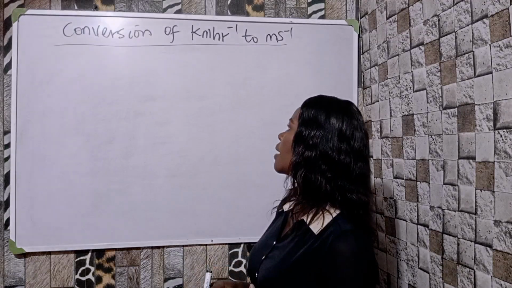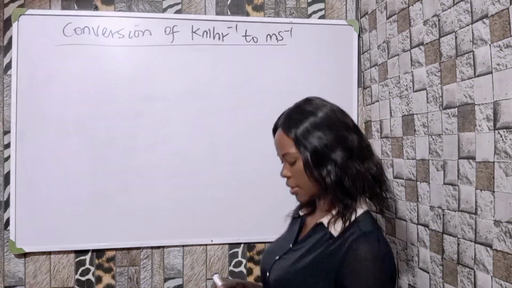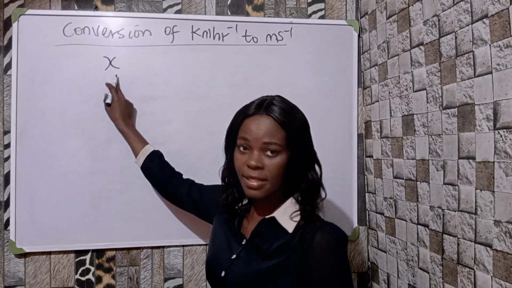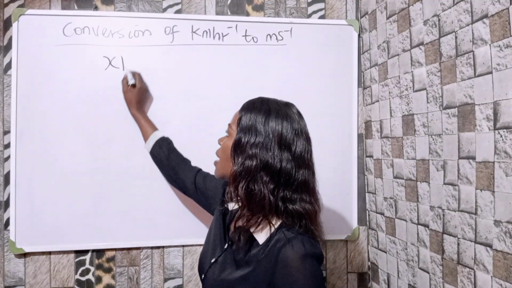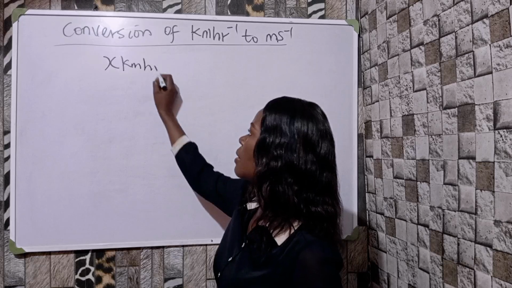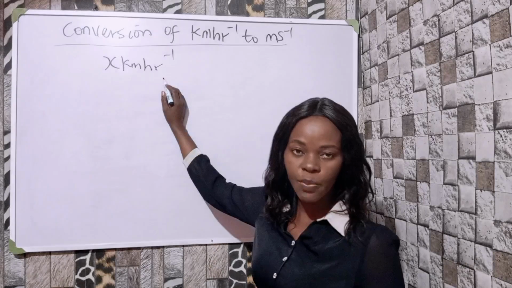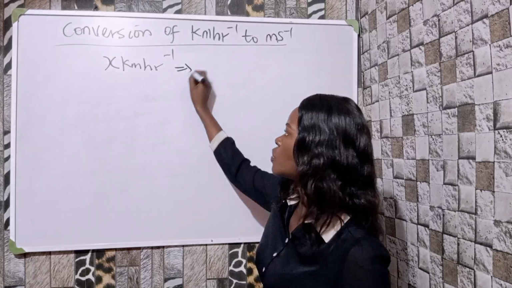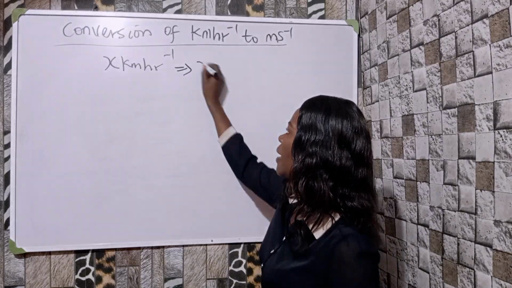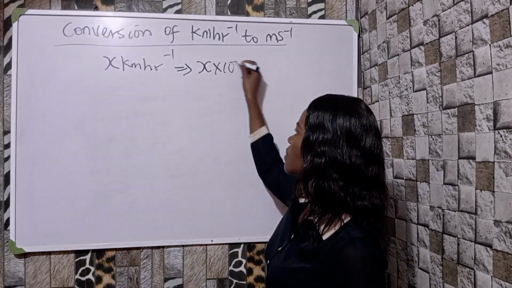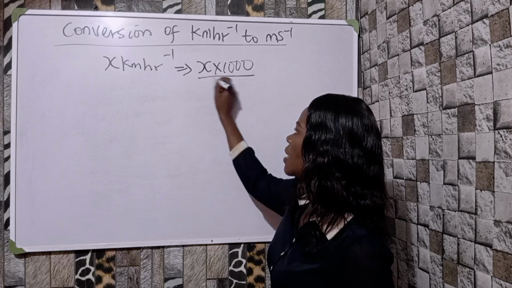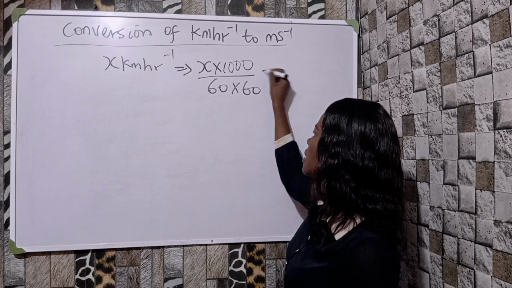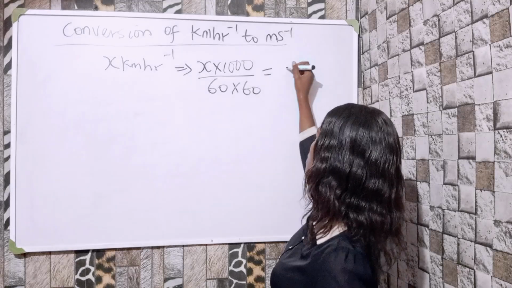Conversion of kilometers per hour to meters per second. For example, I have x, and x is a number given in kilometers per hour, and I'm expected to convert it to meters per second. What I'm going to do is to say that x times 1000 divided by 60 times 60. Okay, then whatever I have, the answer will be in what?